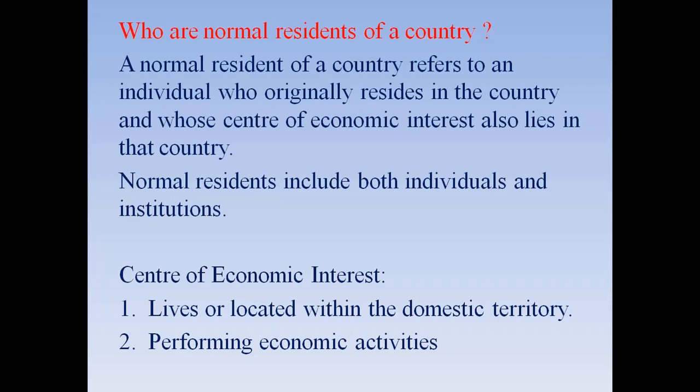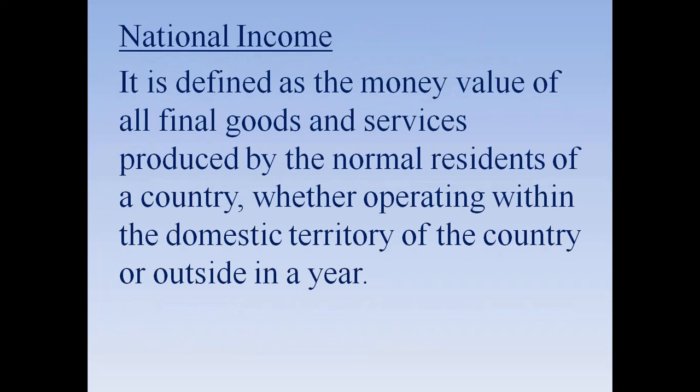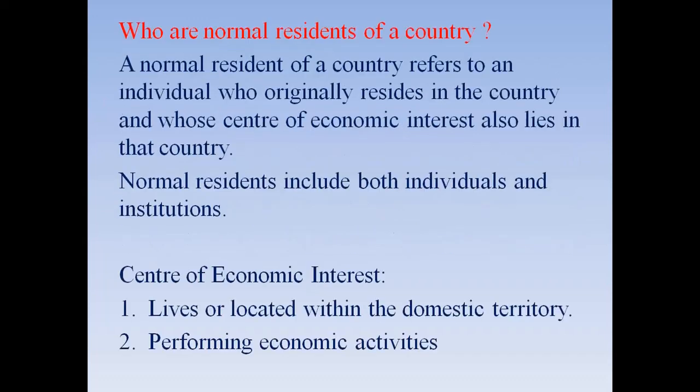They will come back here, isn't it? So they are also regarded as normal residents because they are operating outside the national boundary of our country. So the normal residents can operate within the national boundary of our country or outside it in a particular year.